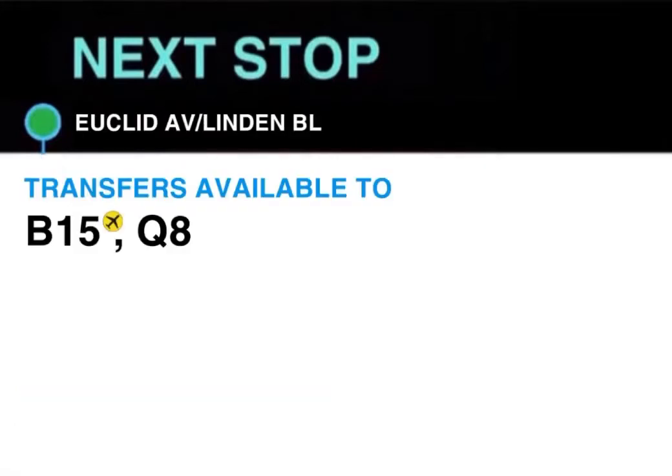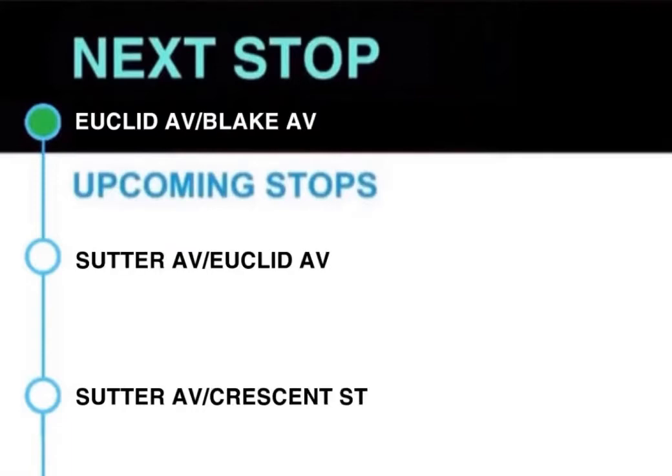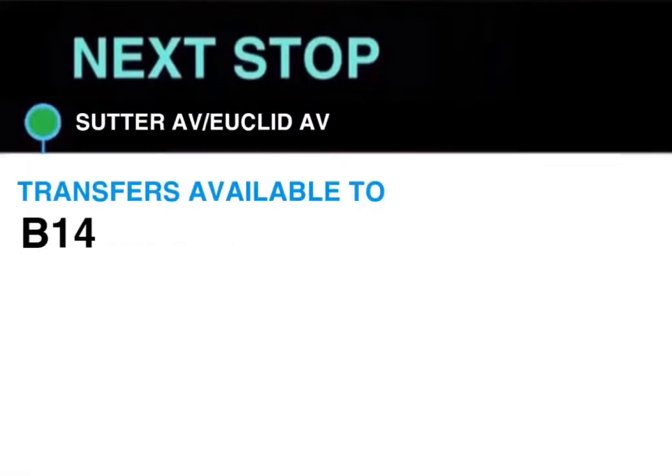Next stop, Euclid Avenue and Linden Boulevard. Transfers available to B15 and Q8. This stop is Euclid Avenue and Linden Boulevard. Next stop, Euclid Avenue and Blake Avenue. This stop is Euclid Avenue and Blake Avenue. Next stop, Sutter Avenue and Euclid Avenue. Transfer available to B14. This stop is Sutter Avenue and Euclid Avenue.